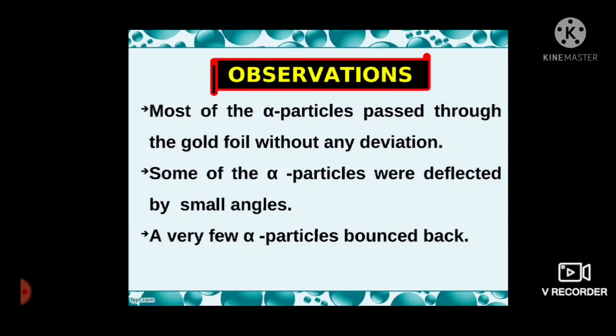In the experiment, it was observed that most of the alpha particles passed through the gold foil without any deviation. Some of the alpha particles were deflected by small angles. A very few alpha particles bounced back.